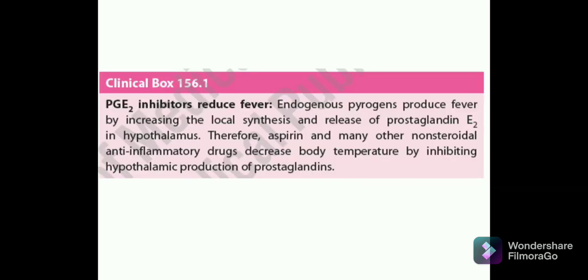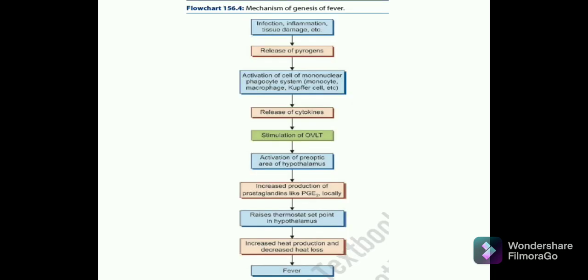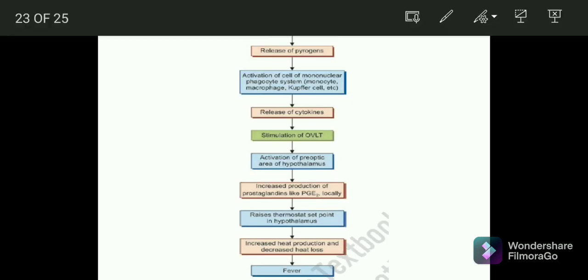Now what will happen here is that if you are taking PGE2 inhibitors, which reduce fever, like endogenous pyrogens, which produce fever, we have discussed in the previous slide, and this increases the local synthesis and release of prostaglandin E2 in the hypothalamus. So when you are taking aspirin or many other non-steroidal anti-inflammatory drugs like paracetamol, ibuprofen, this will decrease the body temperature by inhibiting the hypothalamic production of prostaglandin. So whenever you take paracetamol, you know where it goes. This will go and do what?